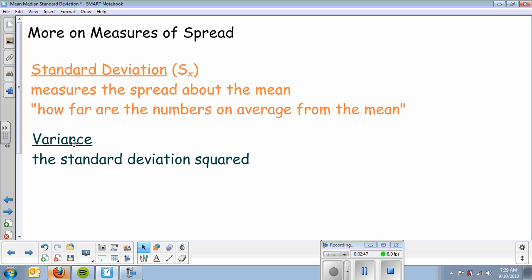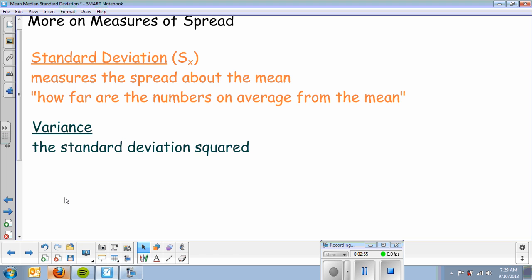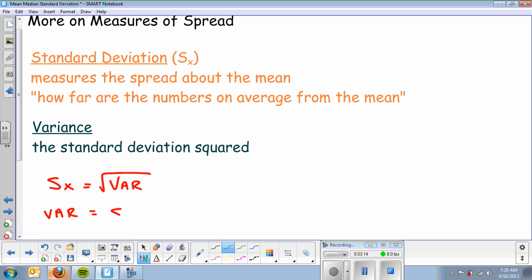We have this other term called variance. Now variance is directly related to the standard deviation. It's just the standard deviation squared. So some quick algebra, basically, to get from one to the other. If you want the standard deviation and you have the variance, all you're going to do is take the square root of the variance, and that will give you the standard deviation. If you wanted the variance and you had the standard deviation, you're just going to take the standard deviation and square it. So it's a simple key in your calculator to go from one to the other.